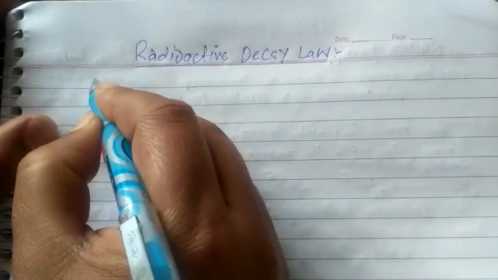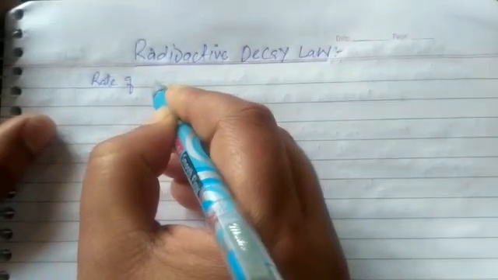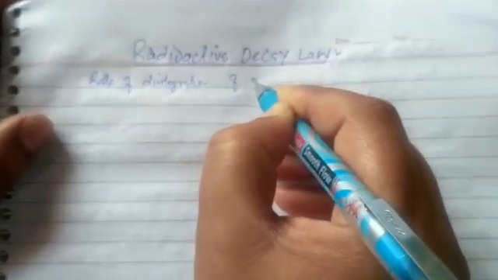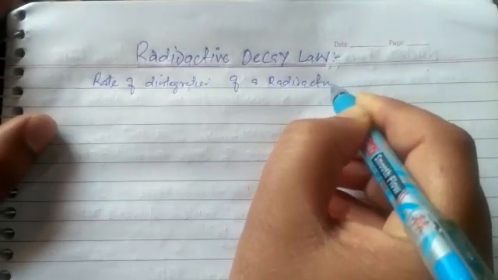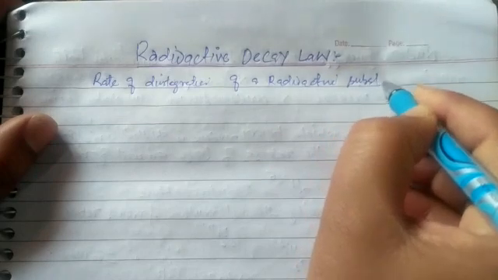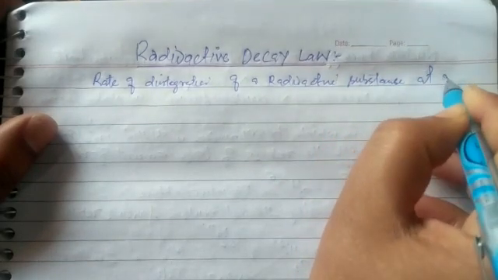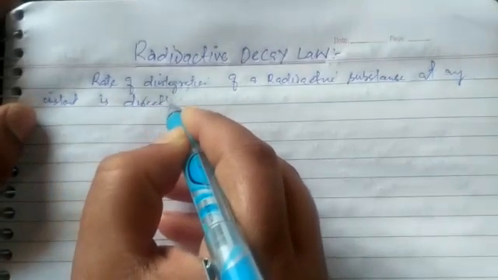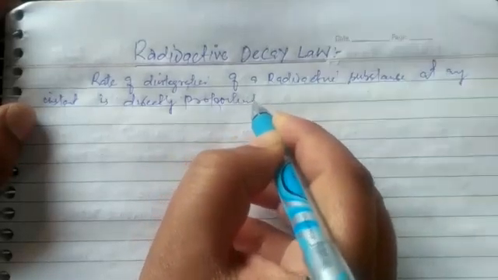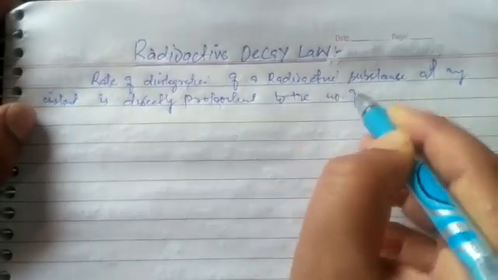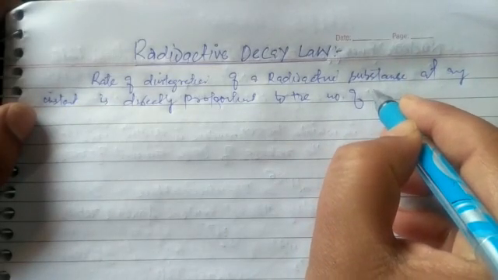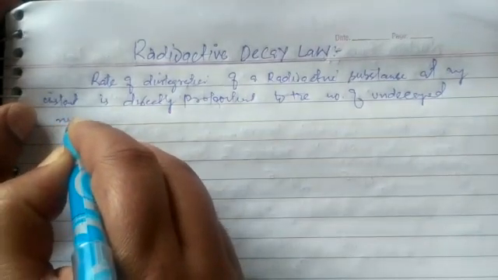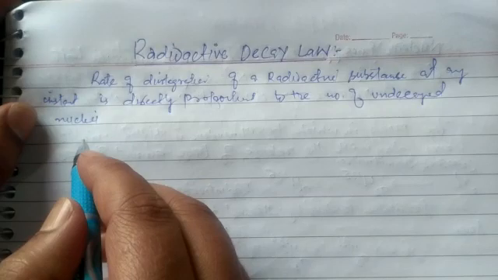Rate of disintegration of a radioactive substance at any instant is directly proportional to the number of undecayed nuclei at that time.